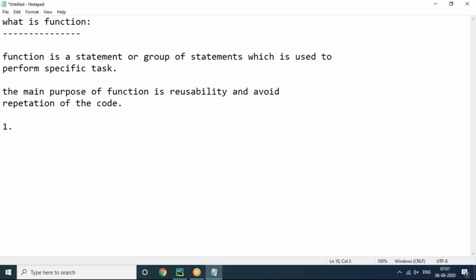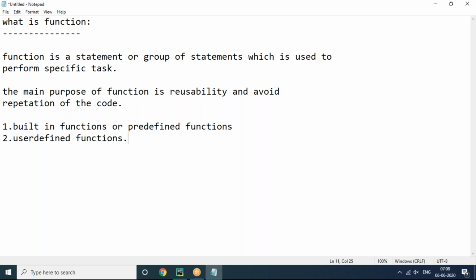And generally there are two different types of functions. One is built-in functions, or predefined functions. The next one is user-defined functions. User-defined functions means the user can define the functions as per their own requirement. Built-in functions become available automatically when we install Python software.